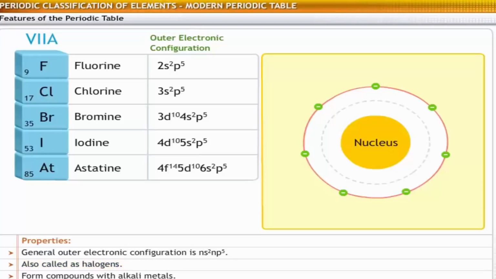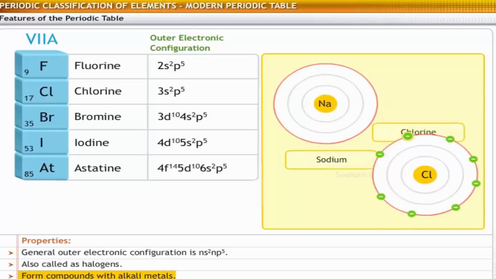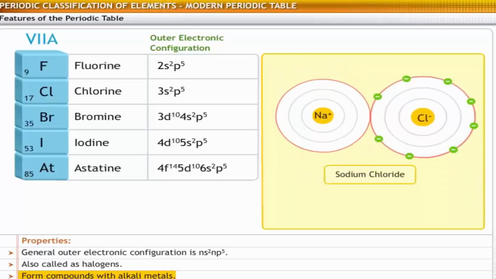These elements have the tendency to gain electrons and become stable. This property helps in the formation of compounds with alkali metals. For example, chlorine accepts one electron from sodium to form sodium chloride.